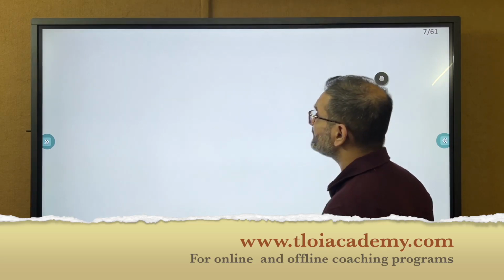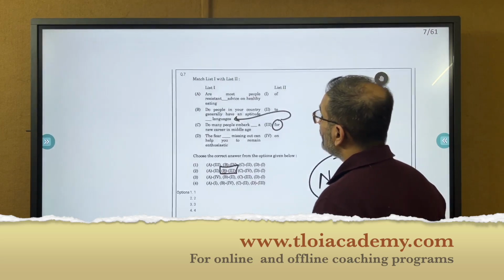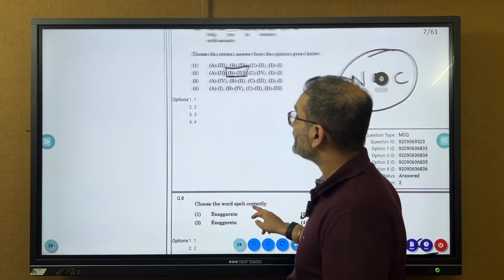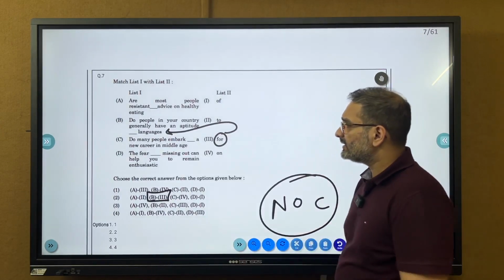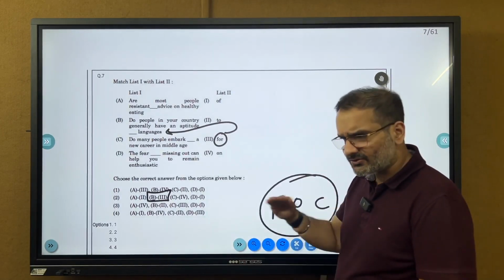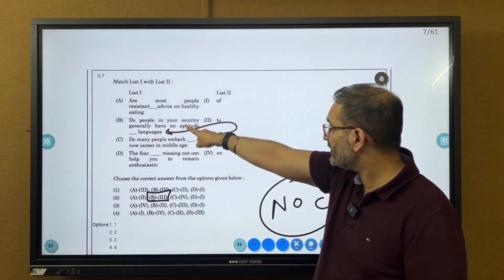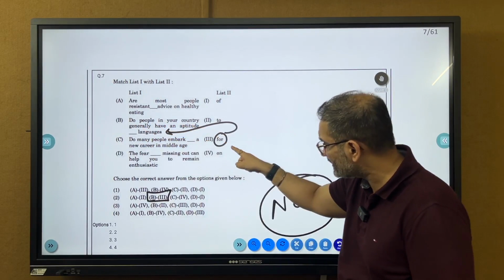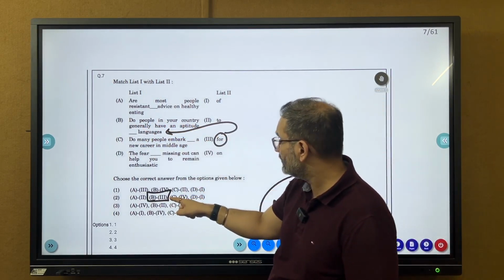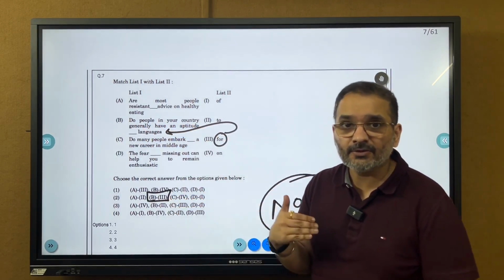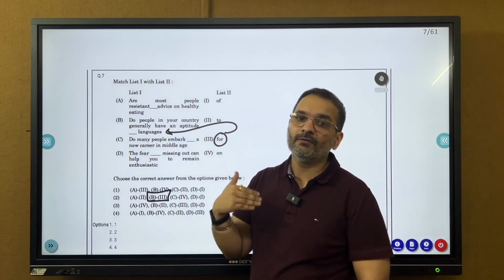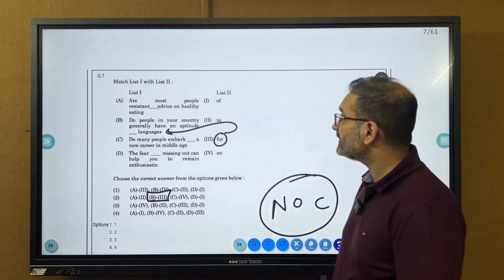Very simple English, but for next year, folks need to prepare English quite exhaustively. Not on a tough level, but just topic wise. This is a simple test of prepositions. Go to B. Do people in your country generally have an aptitude for languages, right? B can only go to 3. So you have an aptitude not of something, aptitude for something. That is pretty much standard.